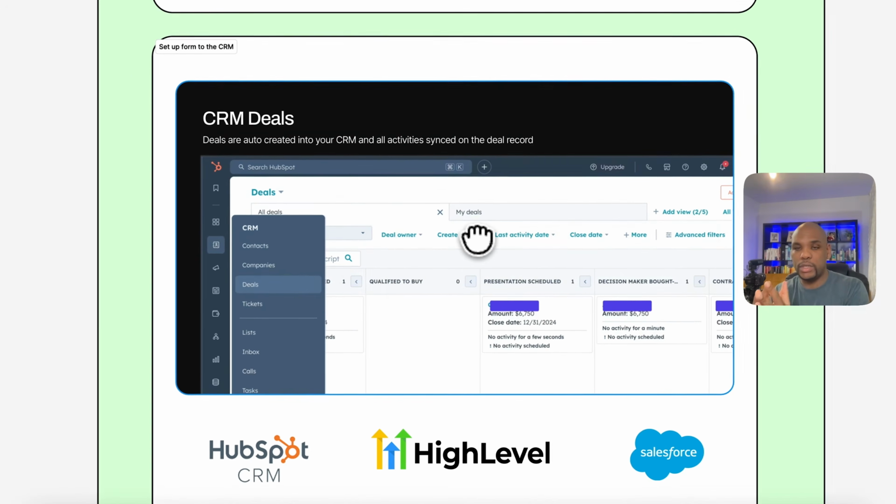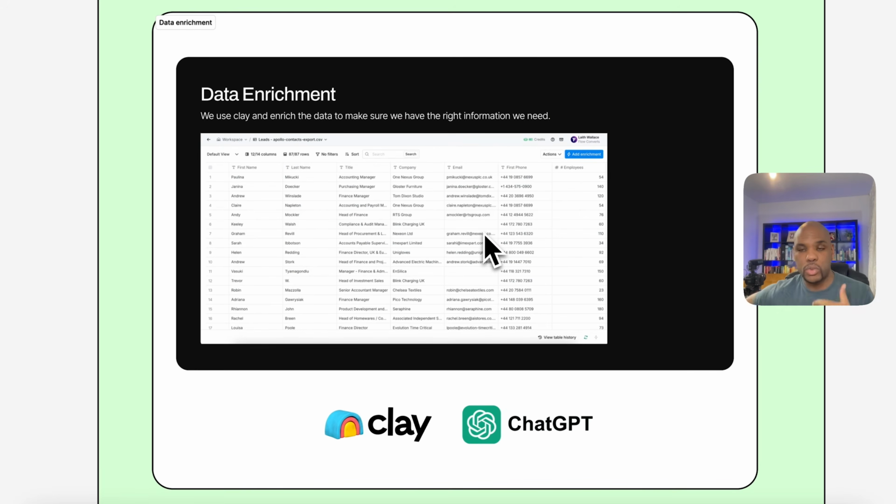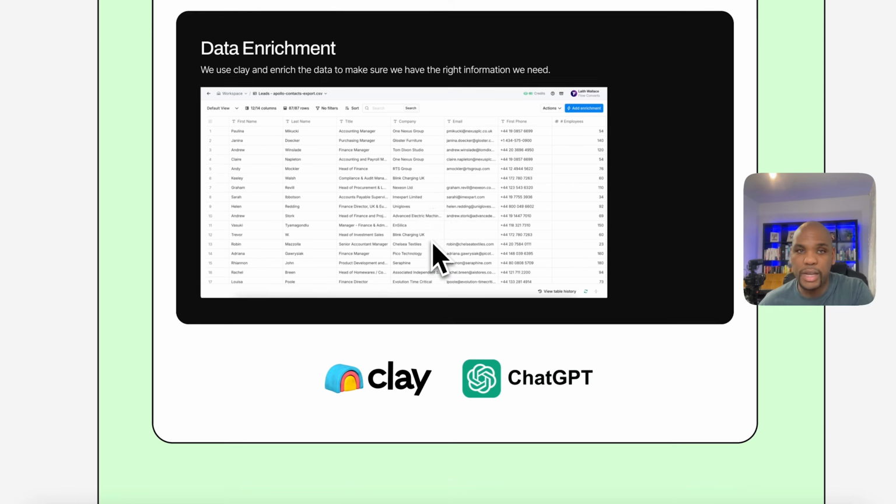And once we push that into the CRM, we also need to make sure that we're enriching that data. So we use a tool like Clay to help us enrich that data alongside ChatGPT and some other tools to make sure that as we're getting information on the people that we're gathering, we're getting as much insight about them as possible and seeing how we can personalize messaging using ChatGPT, personalize individual messages that we're going to automate using AI to the individuals that we've connected with as well.